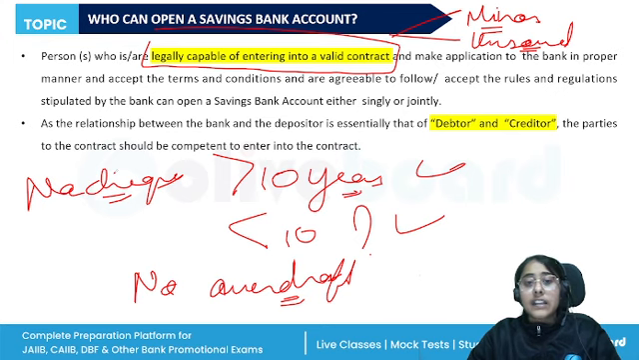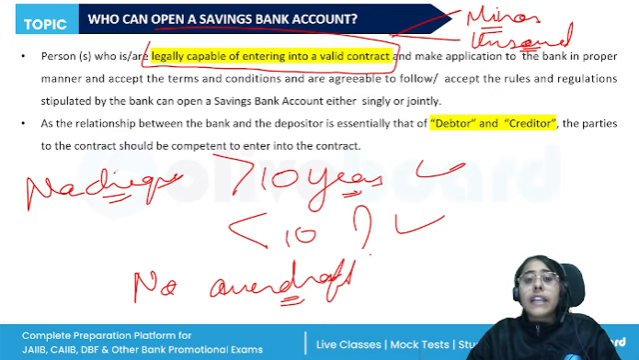And regarding the accounts of Parda Nashin women, banks ordinarily refuse to open the accounts because the identity of the Parda Nashin women cannot be ascertained. However, in special circumstances, these accounts can be opened. All right.